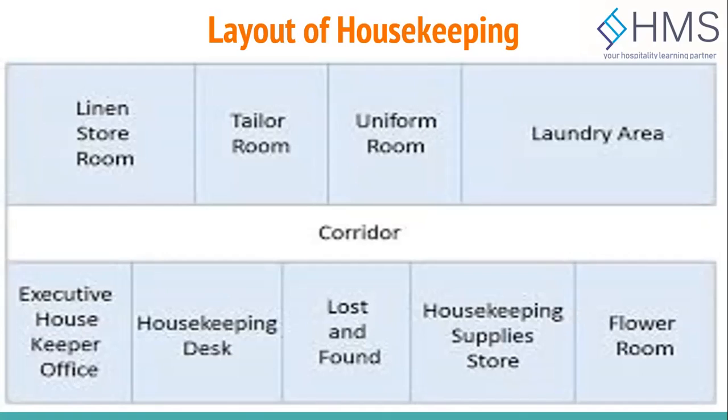It should have a full set of linen for that floor, which is used in the room as well as in circulation. The floor pantry has to be away from the guest view, and it should generally be situated at the service landing area near the service elevator. Apart from this, the floor pantry should have shelves and cupboards to stock the items, right? And the key of the floor pantry is kept with the guest room attendant of the floor, and the duplicate is kept with the floor supervisor.